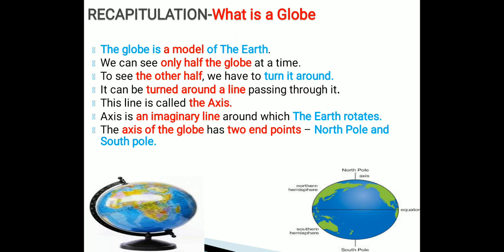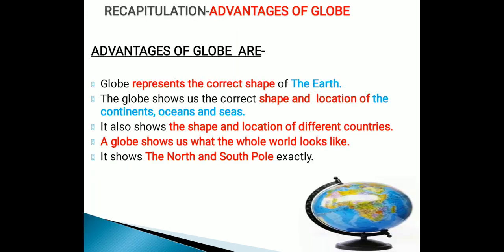The axis of the globe has two end points. You can see on the right-hand side of the picture the earth, and the axis of the globe has two end points. Towards the north it is the north pole, and towards the south it is the south pole, and the earth is divided by a line which is the equator. So we will study further.